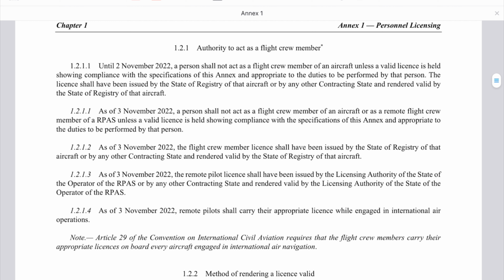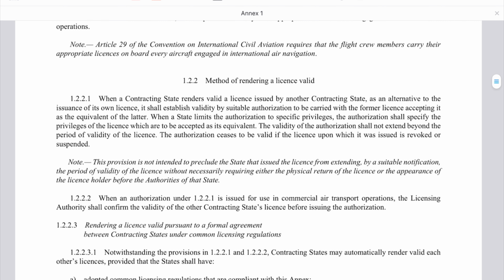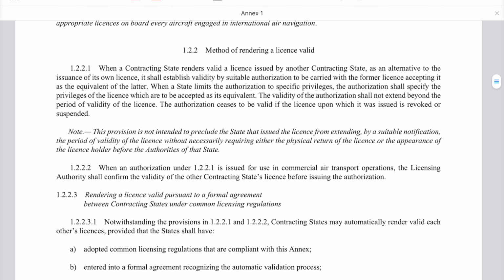The next part mentions the authority to act as a flight crew member. And the next part is the method of rendering a license valid.